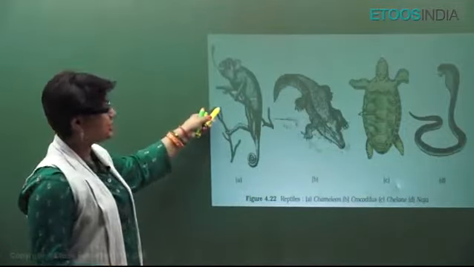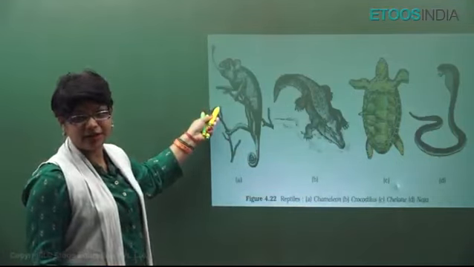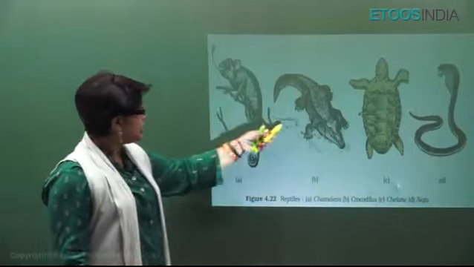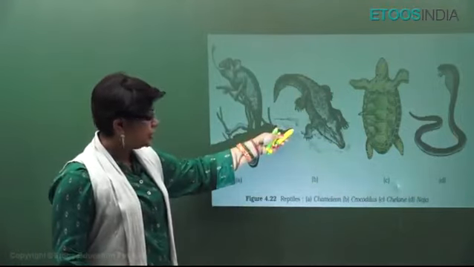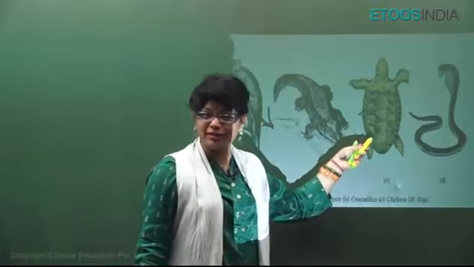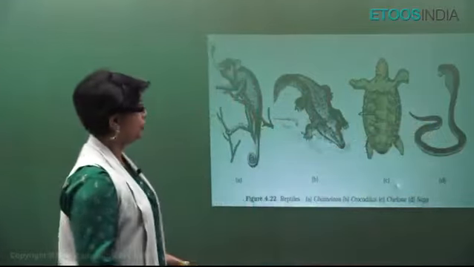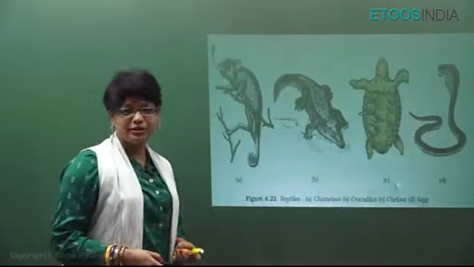So this you can see is chameleon. Chameleon is called tree lizard, which is girgit. This is crocodilus. Crocodilus means crocodile, 4-chambered heart, double circulation. This is chelone or turtle. Testudo is tortoise. This is turtle, and this is naja. That means cobra, a poisonous snake. All right. So these are all examples of reptiles.